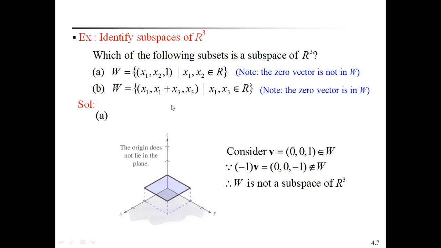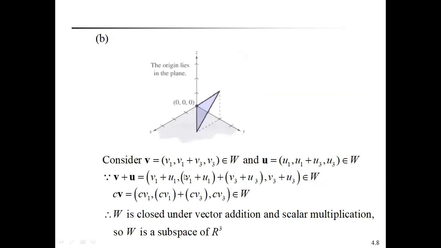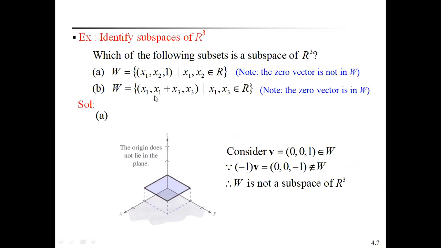Go to another example, the second example. This is a very important one, and it is easy to understand. In the first example, minus 1 into V gives (0, 0, minus 1), but it does not belong to W, so W is not a subspace of R cube. Now the second example. What is the subset? (x1, x1 plus x3, x3), where x1, x3 belong to R.